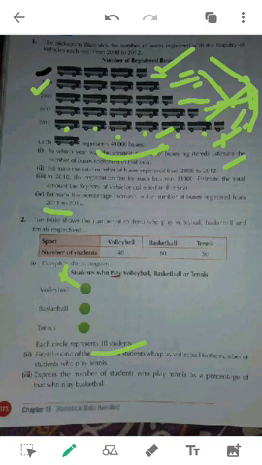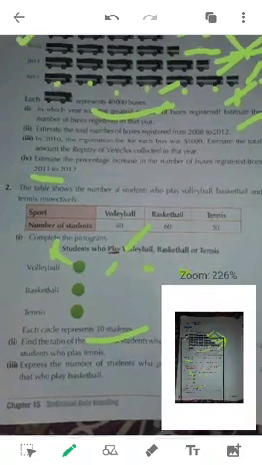So if one ball is representing 10 students, then how many balls should represent 40 students for volleyball? It will be 4 dots. So you will mark 4 circles overall. One is already there, so a total of 3 more circles need to be filled, and you will find the total number of students who play volleyball. Okay, this should be a circle. The size of the circle can be varied by some half an inch, but it doesn't matter. But it should be only 4.